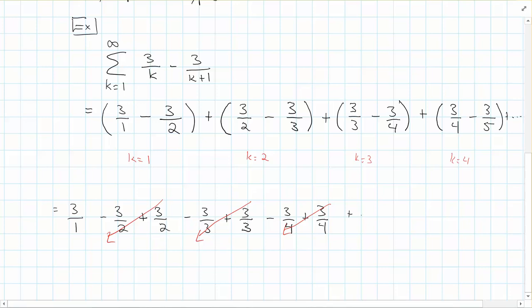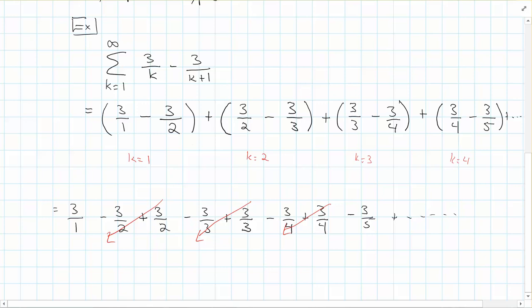But notice here, this is going to go on forever, but I have a minus 3 over 5, and then we just keep going on forever. But notice here, I'm not always getting rid of every term. When I wrote the first 4 terms down, I got 3 over 1 minus 3 over 2 plus 3 over 2 minus 3 over 3, so on and so on.